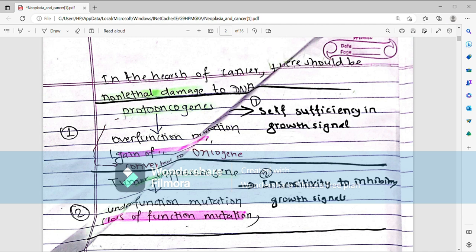The second one is tumor suppressor gene. Normally, tumor suppressor gene is responsible for the suppression of tumor. However, in cancer, there is loss of function mutation of tumor suppressor gene. That's why there is no suppression of tumor, so that tumor cell can progress further. This leads to insensitivity to inhibitory growth signal.